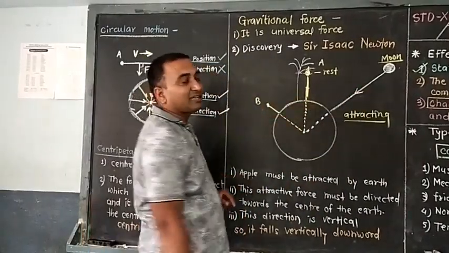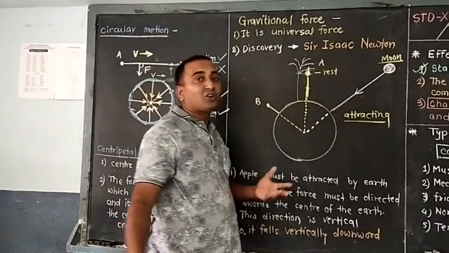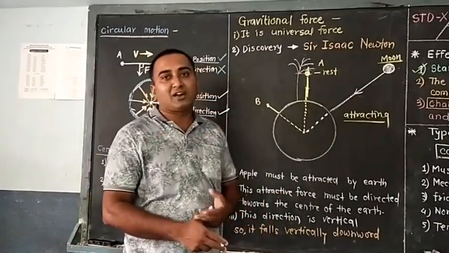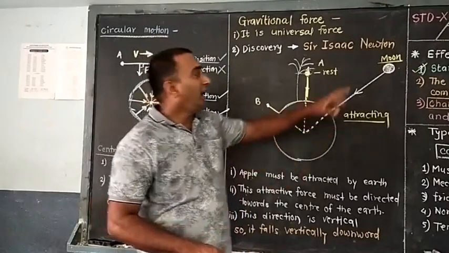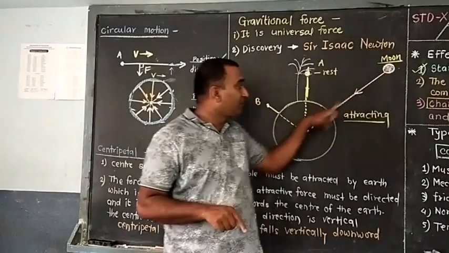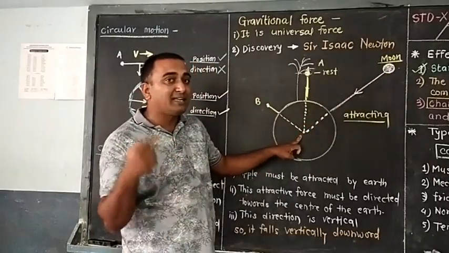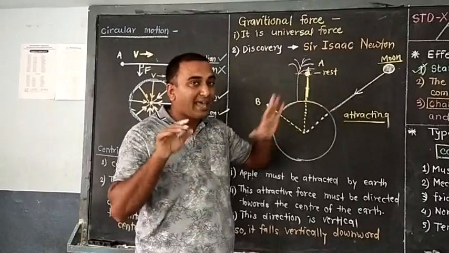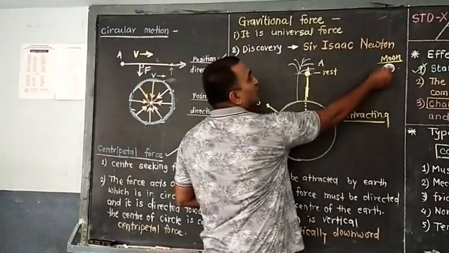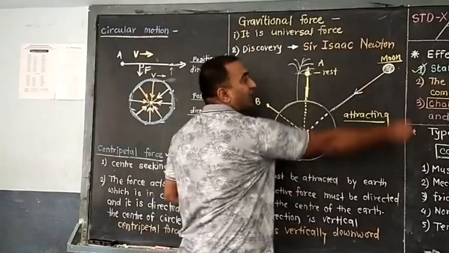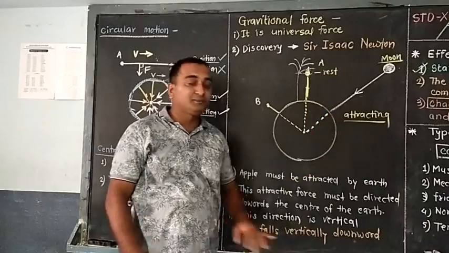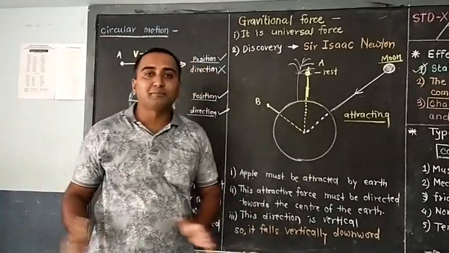And because of this centripetal force, the moon has its natural velocity, because no other forces are acting on the moon, and within that, the centripetal force exerted by the earth on the moon acts towards the center of the earth, and so the moon is moving around the earth in a circular orbit. What is true for the moon is definitely true for all the planets.